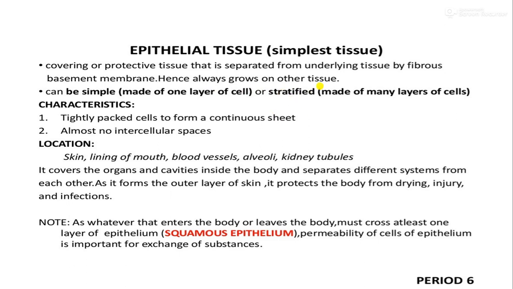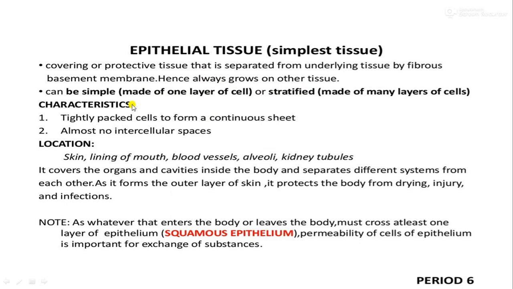You have heard of lower class, middle class, upper class. So that is the strata of society, and here it is the strata of the epithelial tissue. When the tissue is made up of different layers of cells, we call it stratified epithelium. So based on the number of layers, epithelial tissue is classified into simple tissue and stratified tissue.